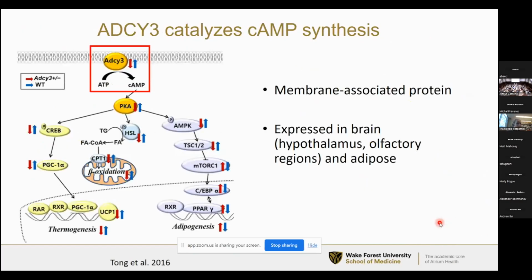The protein encoded by ADCY3 catalyzes the synthesis of cyclic AMP. ADCY3 is a membrane-associated protein. It's expressed broadly throughout the body in both humans and rodents, but primarily it's expressed in the brain, in the hypothalamus, in the olfactory regions, and it's also expressed in adipose tissue. And some of the downstream effects of this cyclic AMP pathway include thermogenesis, adipogenesis, and also energy homeostasis and satiety signaling.